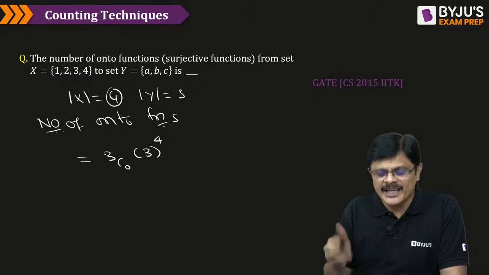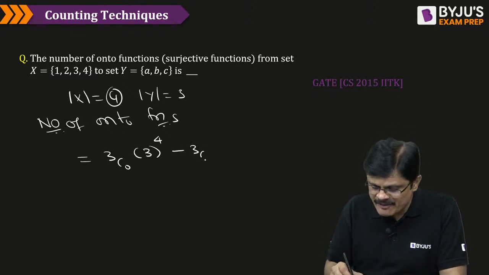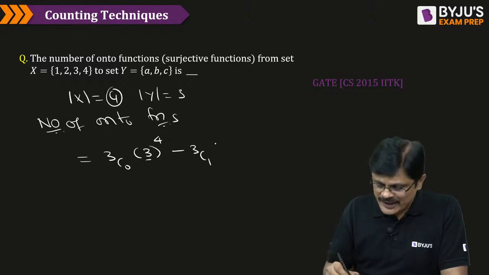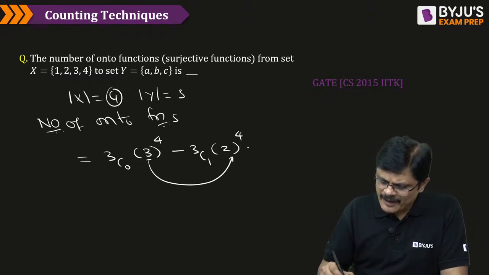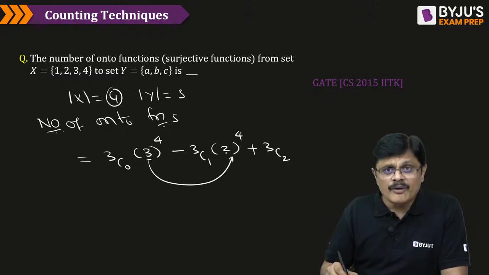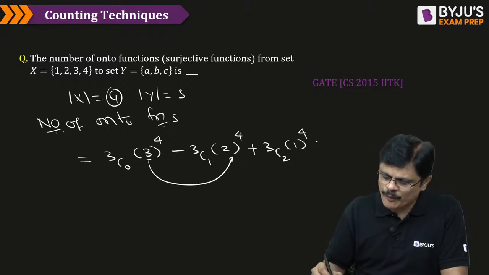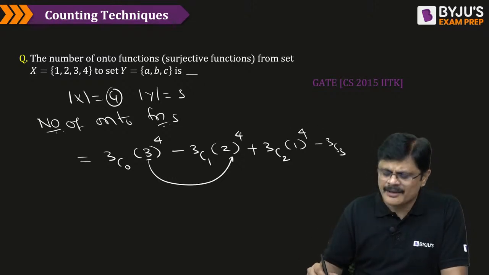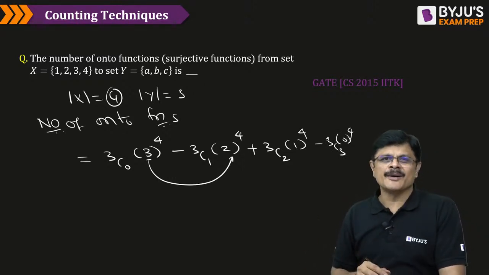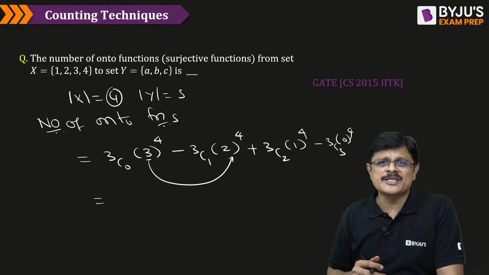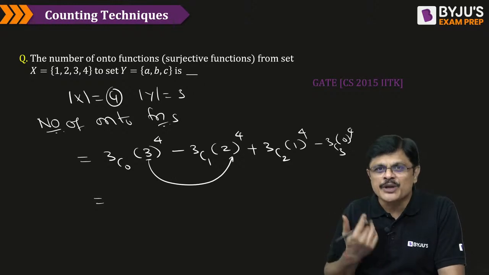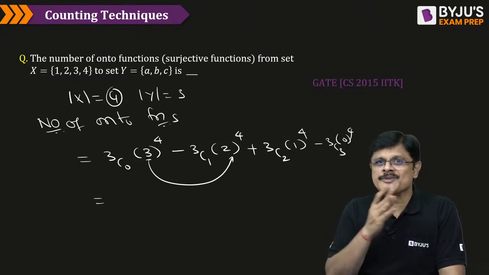See, first it is plus, then it is minus. 3C0, next one is minus 3C1. Now, 3 minus 1, 1 less than this, power 4. Now, after minus, plus sign, 3C2, 2 minus 1 is 1, 1 power 4. Actually, the next term you can also write, that is 3C3, but 1 minus 1, 0 power 4 is anyhow 0. So generally we ignore writing this particular term, my dear friends. Actually, this formula is derived using the inclusion exclusion principle. Derivation is beyond the scope for class purposes, but this is an interesting formula which can be used to find the number of onto functions from set x to set y.